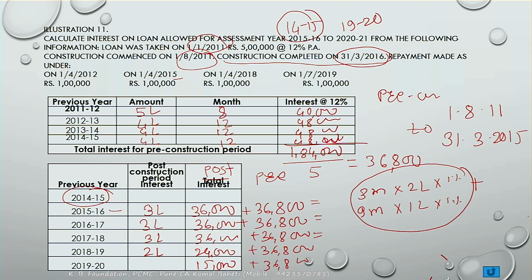This is 2 lakh outstanding for the 3 months. Correct. And 1 lakh is outstanding for the 9 months. 1% कैसा? 12% per annum rate है. तो per month rate कितना हुआ? 1%. So this figure comes to 3,000, this figure comes to 6,000, and this comes to 9,000. So total comes to 15,000. Clear with it?